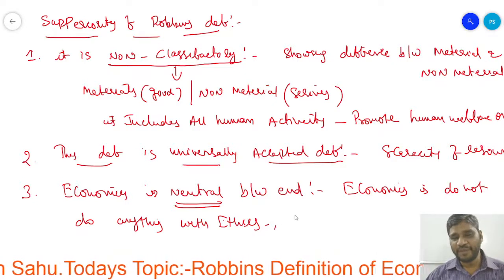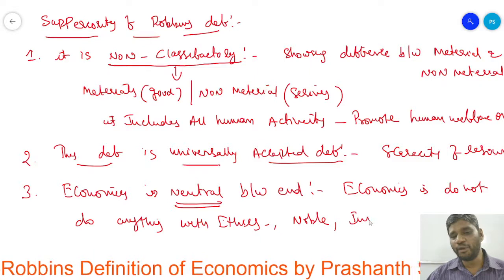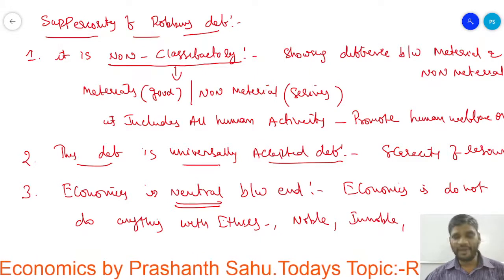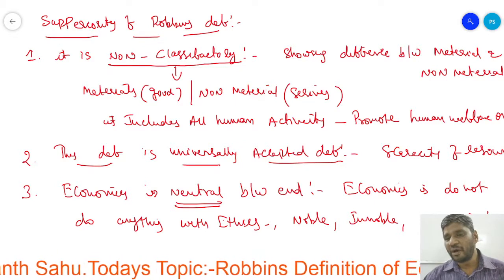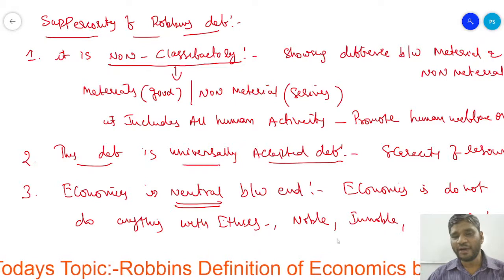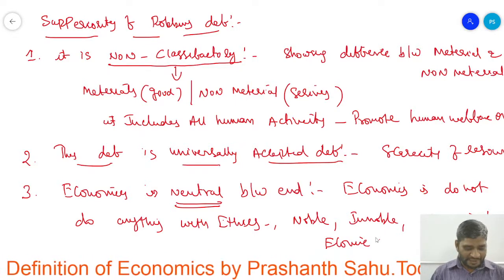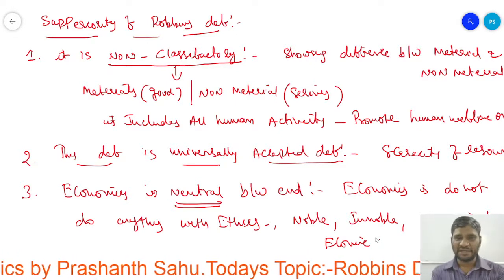Some goods may be noble or ignoble, some may be economic or non-economic. Here it does not consider any of this.